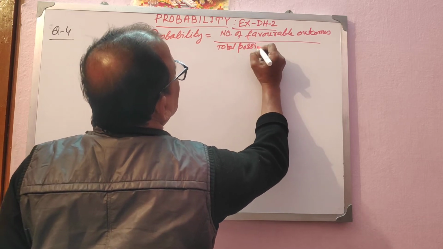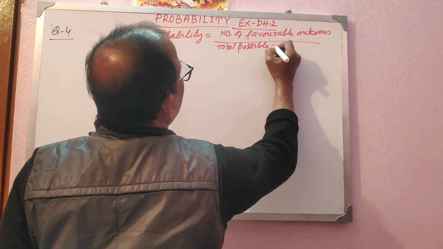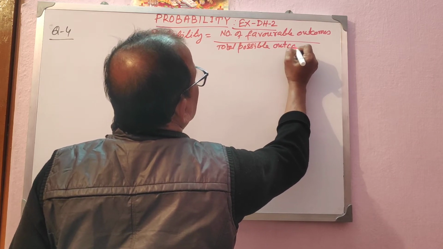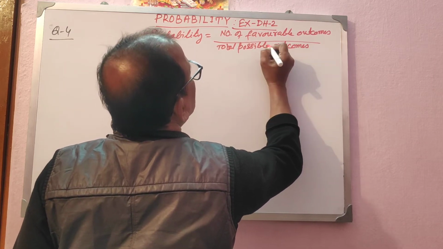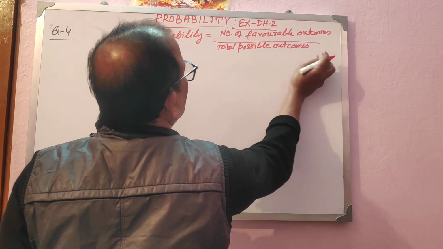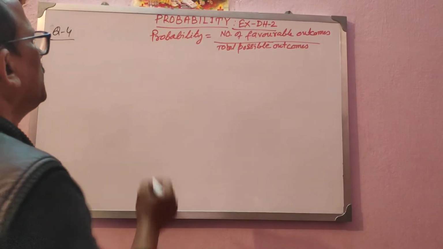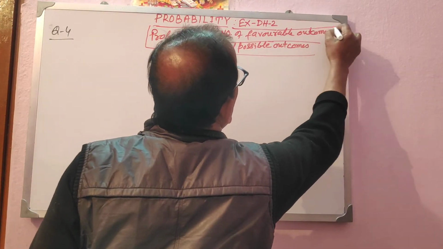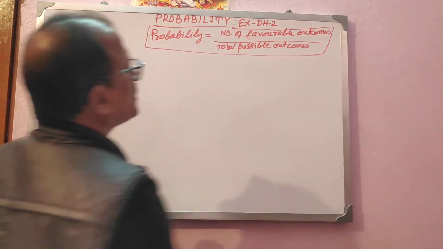In that experiment, how many outcomes are possible? That is the only formula. Only under this formula will you be solving the probability of your syllabus. This is very simple, too easy. So this is the formula.